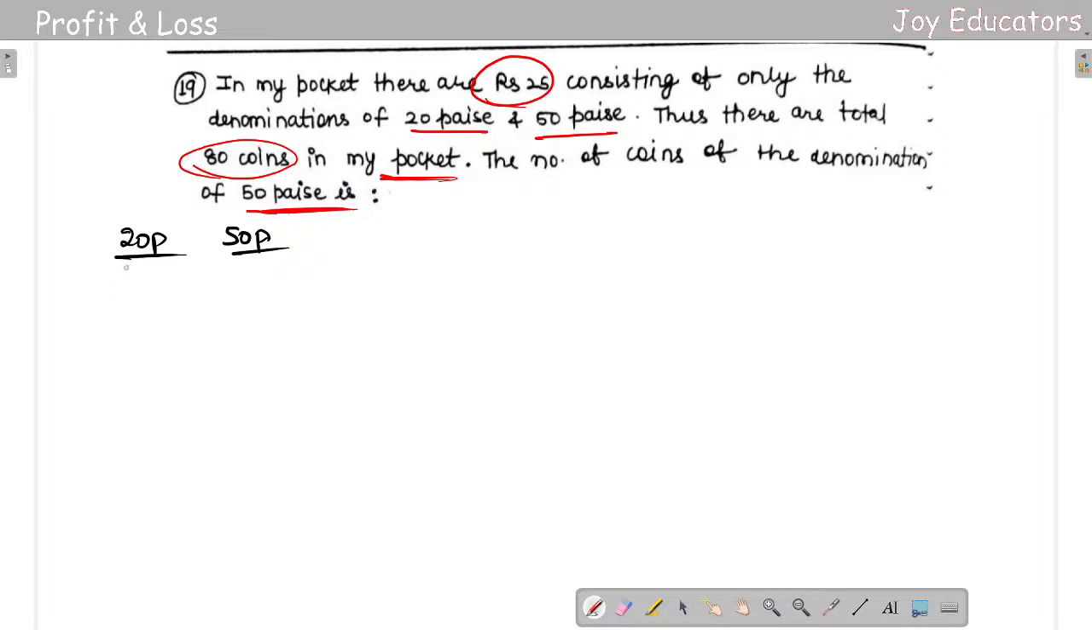So let us multiply it with 80 coins. So 80 into 20 and 80 into 50. 80 into 20 is going to be 1600, and 80 into 50 is going to be 4000. So finally I'll be getting the mean value. I got the mean value here itself as 25 rupees, but I'm supposed to do it in paisa, so it's going to be 2500 paisa.